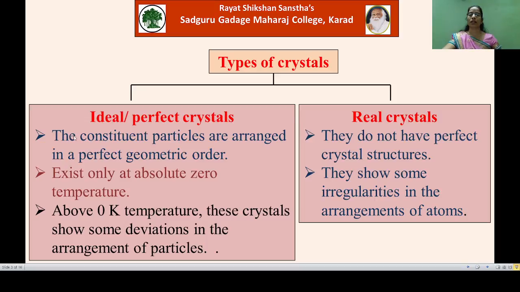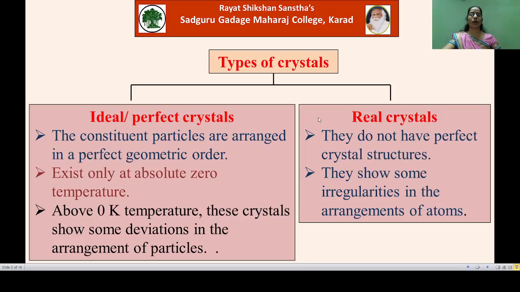Actually, such crystals exist only at absolute zero temperature, that is at 0 Kelvin. Above 0 Kelvin, these crystals show some deviations in the arrangement of particles. So it is very difficult to prepare or find ideal or perfect crystals.